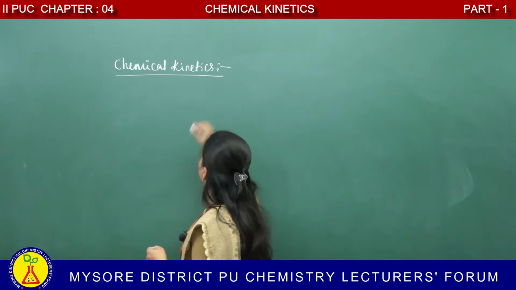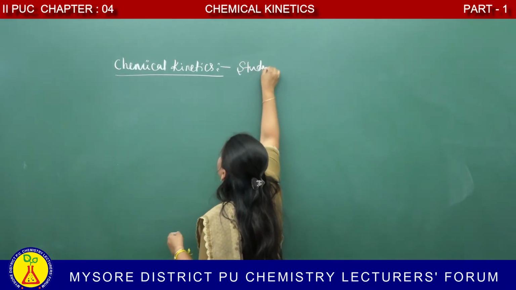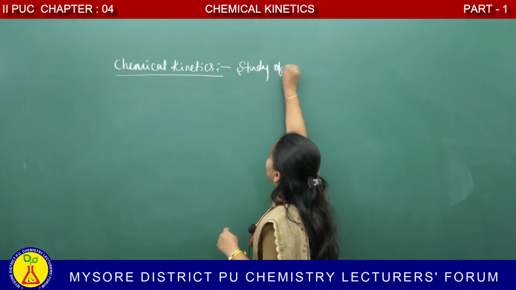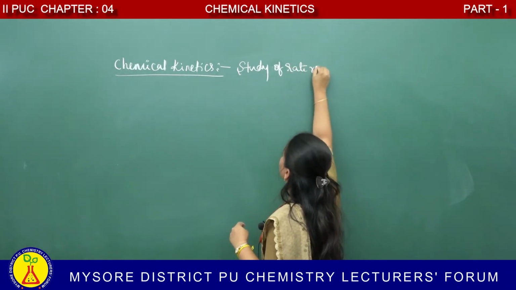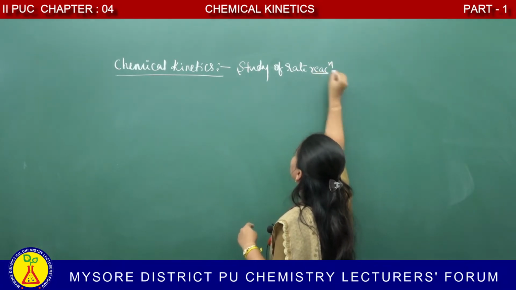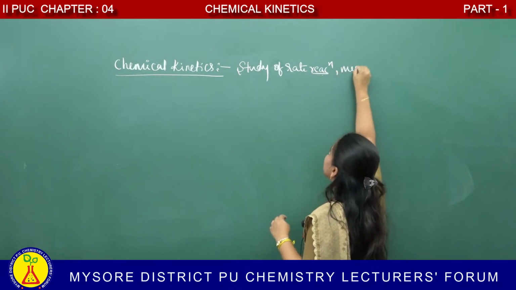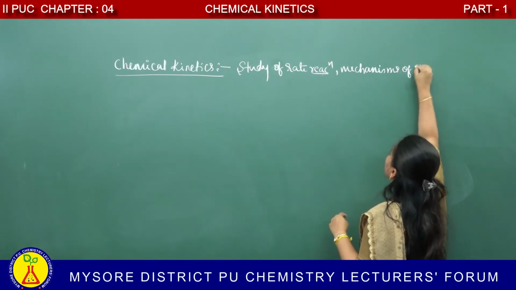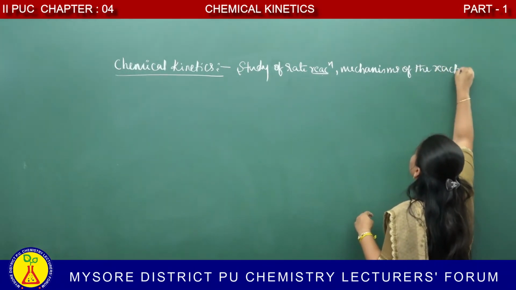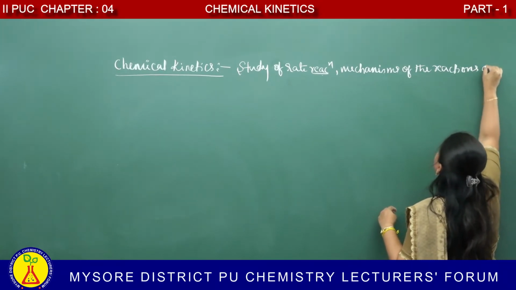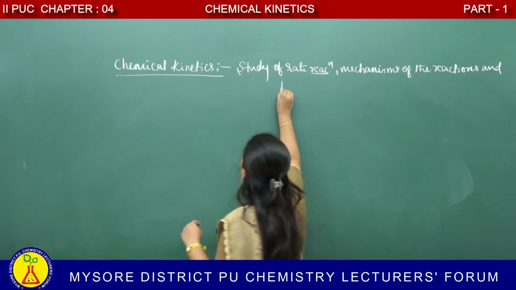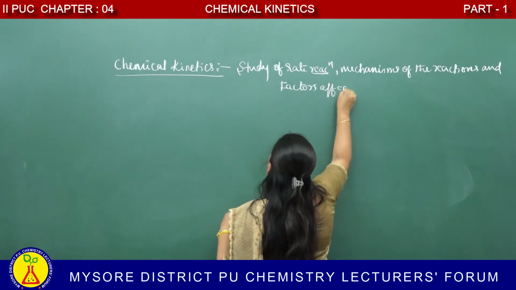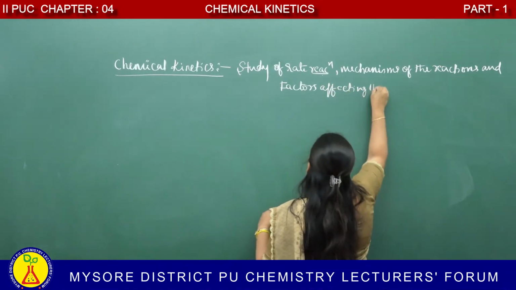What do you mean by chemical kinetics? It is the branch of chemistry, no doubt, which is the study of rates of reaction, mechanism of the reactions, and factors affecting the rate of reaction.